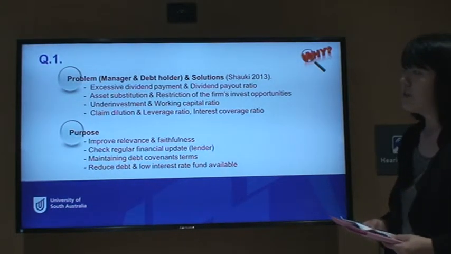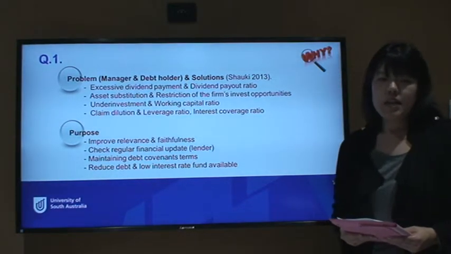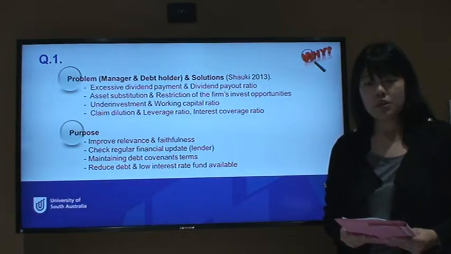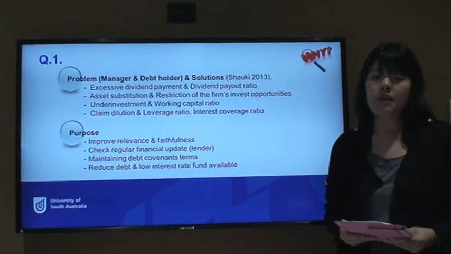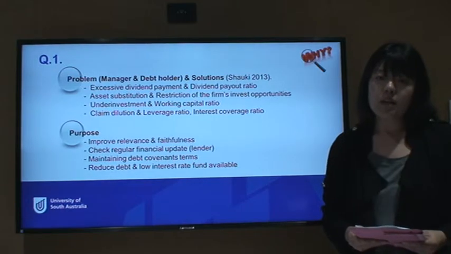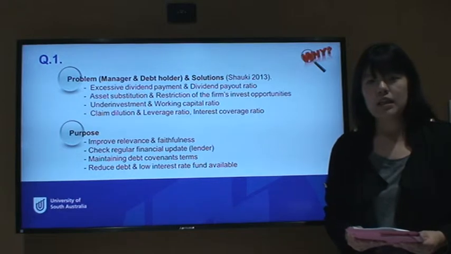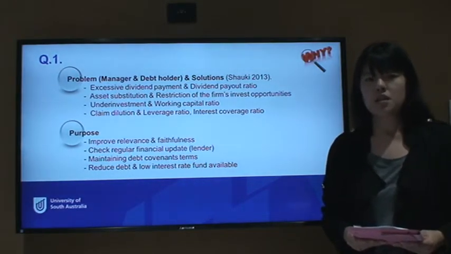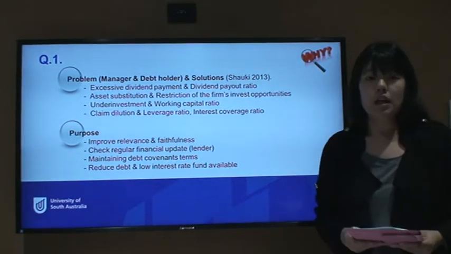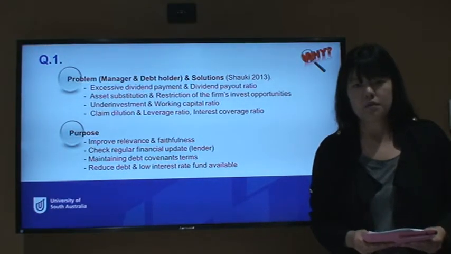Firstly, we will discuss the excessive dividend payment. In this case, the manager acts on behalf of the shareholder. So if the manager pays more dividend than expected or planned, it will decrease the company's assets and affect the company's financial statement. Therefore, one of the debt covenants, the dividend payout ratio, will restrict the overpayment of dividends to the shareholder.